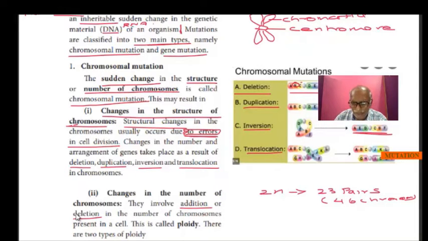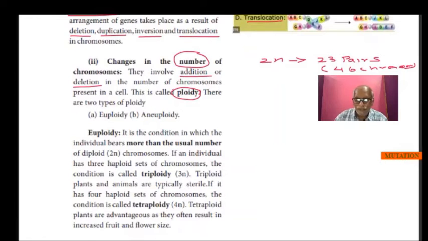Any change in the number of chromosomes, we technically call a ploidy. What is ploidy? Any change in the number of chromosomes is called ploidy. It may be an addition or a deletion in the number of chromosomes. There are two types of ploidy we study, that is euploidy and aneuploidy. So we will see euploidy. What is euploidy?